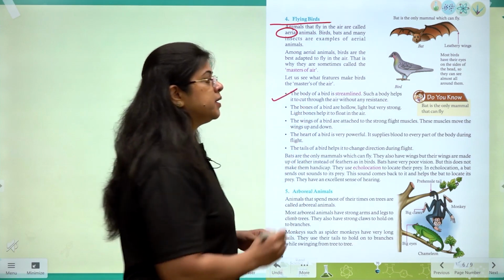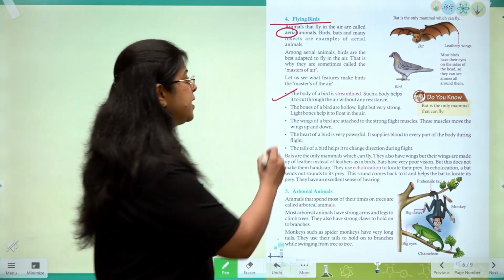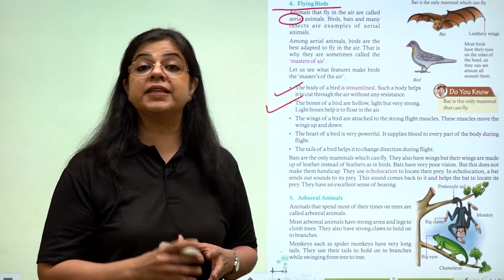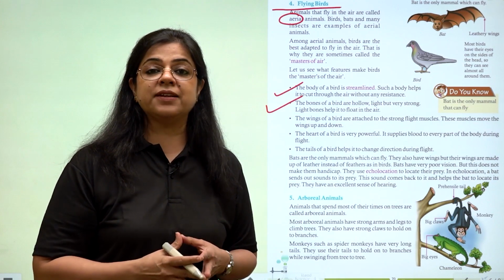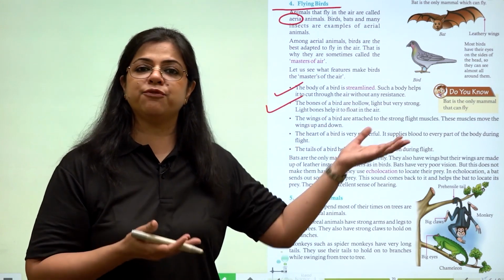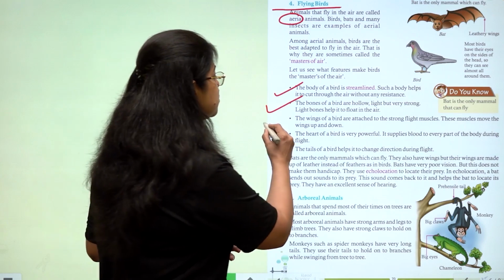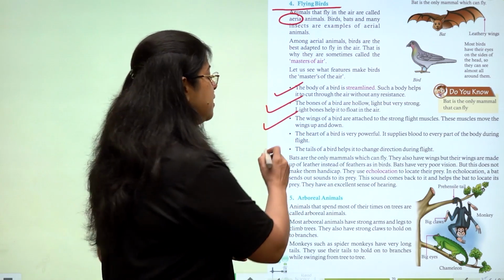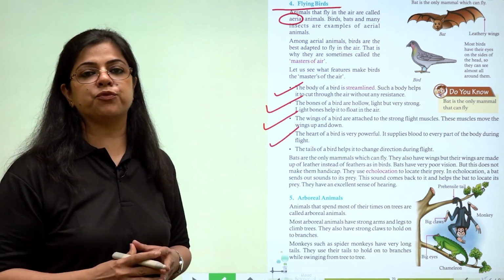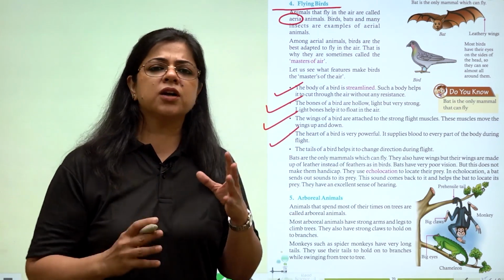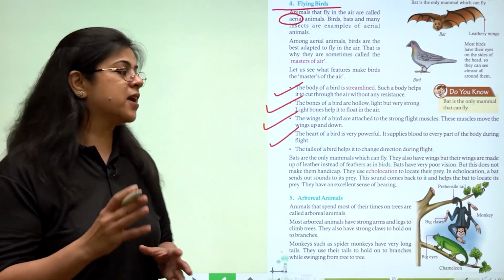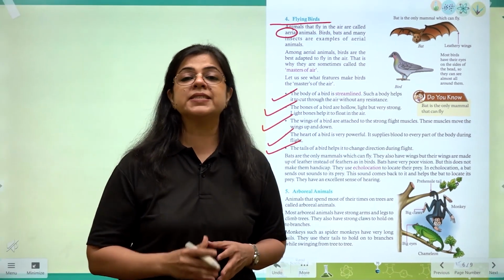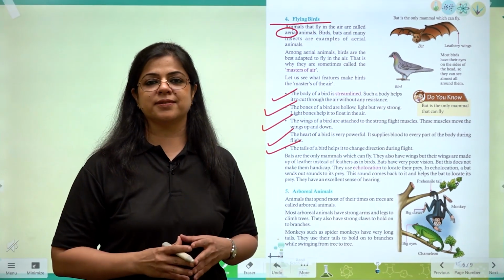The body of the bird, as I discussed, is streamlined. The bones of a bird are hollow, light, but they are very strong. Because they are light in weight, that is the reason the birds can fly so beautifully. The wings of the birds have got very strong flight muscles. Also, the heart of the bird is very powerful, so that when the bird is flying, the heart quickly supplies all the blood that is required. The tail of the bird, just like the tail of aquatic animals, helps it to change direction.